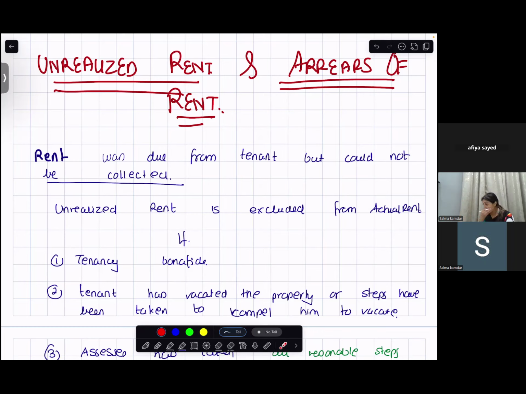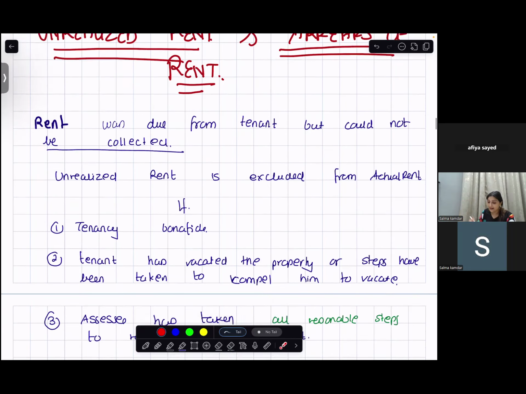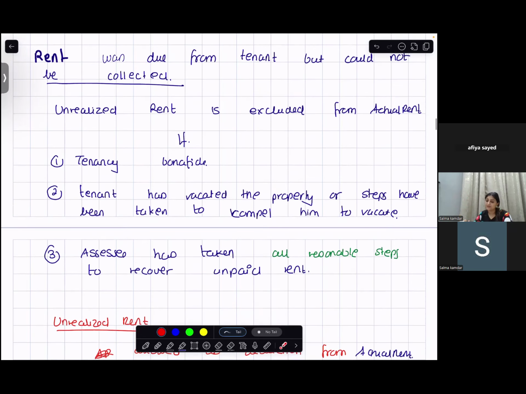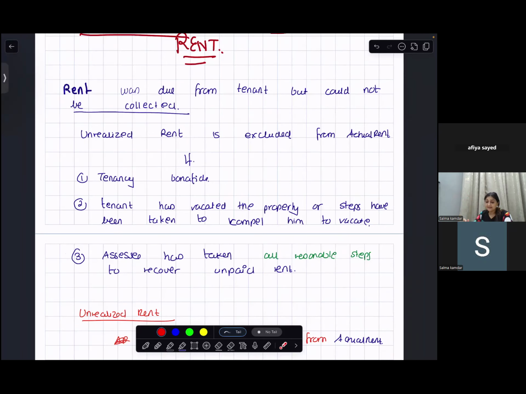So they say that if you have something which is unrealized, you are allowed to take it as a deduction from your actual rent. You can minus it from the actual rent and reduce your actual rent by this unrealized rent. But if you want to reduce it from your actual rent, then these conditions should be followed as per rule 4.